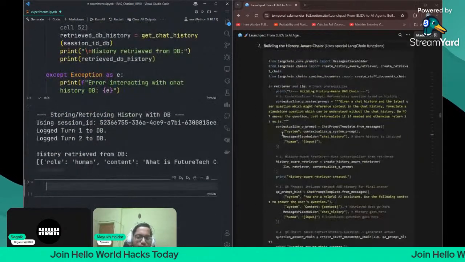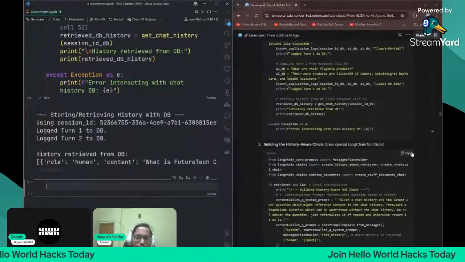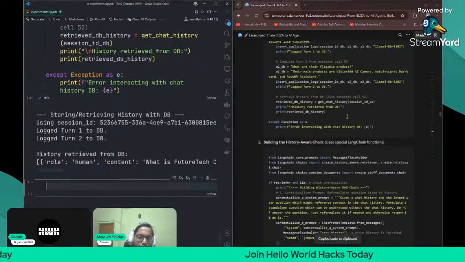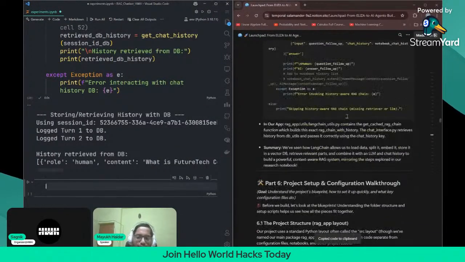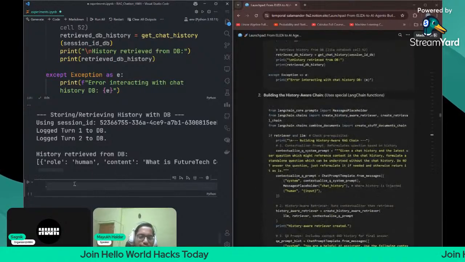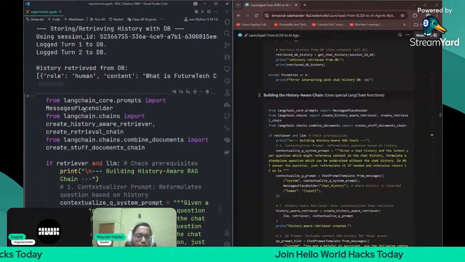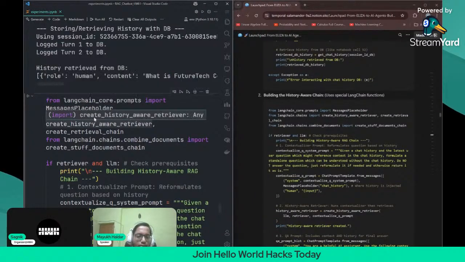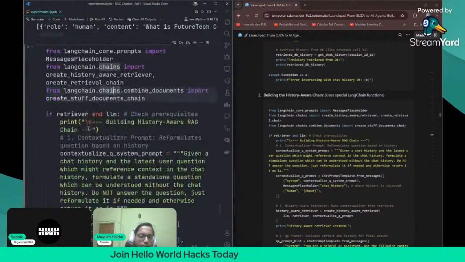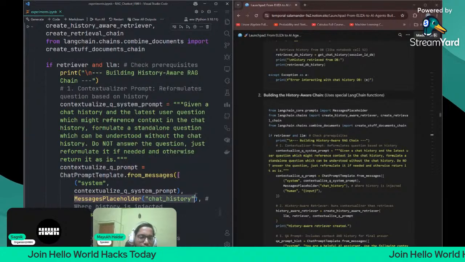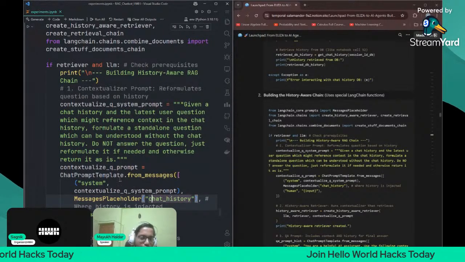So now we can go to building the history-aware RAG chain. Okay, this is the final RAG chain for the Jupyter notebook, and then we go on to the RAG application. Okay, the RAG chatbot. So let us see what actually happens here. So what is happening? Our message placeholder is just to give the chat history. And then here, as you can see, you're placing the chat history here. So the message placeholder is used for chat history.